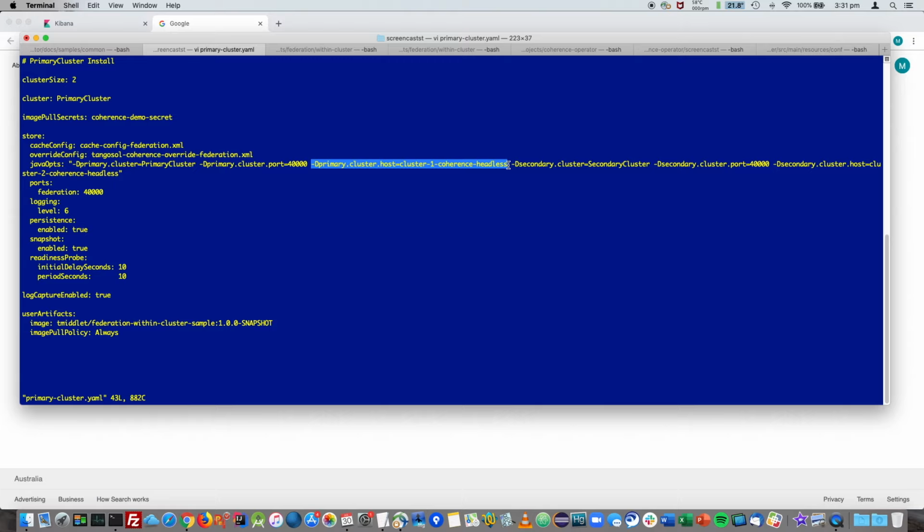As mentioned before, a typical federation scenario would normally be between two different Kubernetes clusters. In this case, we would create a service object to expose cluster members' federation port to an external IP address. Please refer to the Kubernetes documentation on how this can be achieved. We can also see the user artifacts image that contains the cache and operational configuration we just showed.